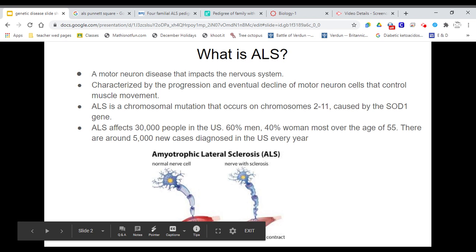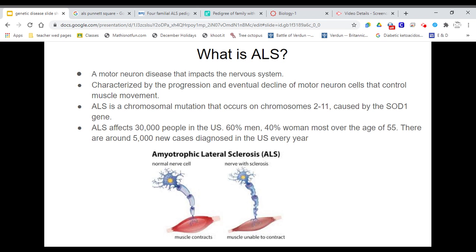ALS is a motor neuron disease that impacts the nervous system. It is characterized by the progression and eventual decline of motor neuron cells that control muscle movement. ALS is a chromosomal mutation that occurs on chromosome 2 through 11, caused by the SOD1 gene.